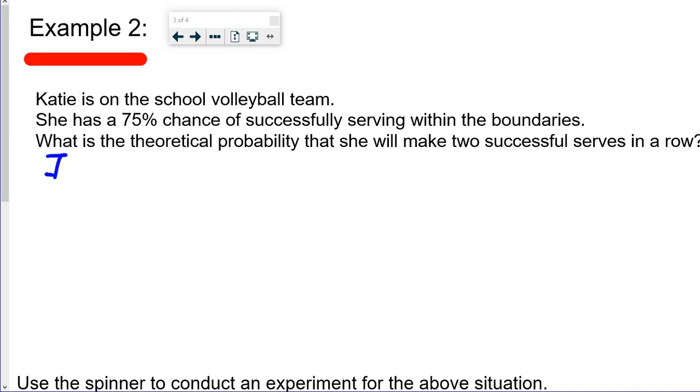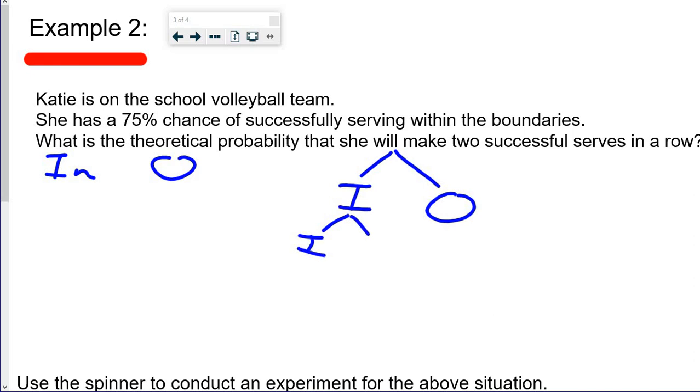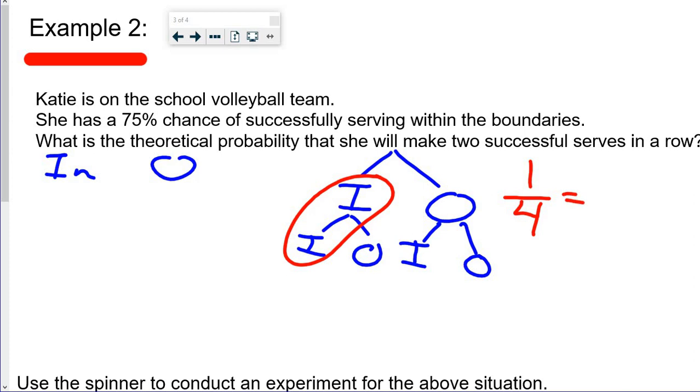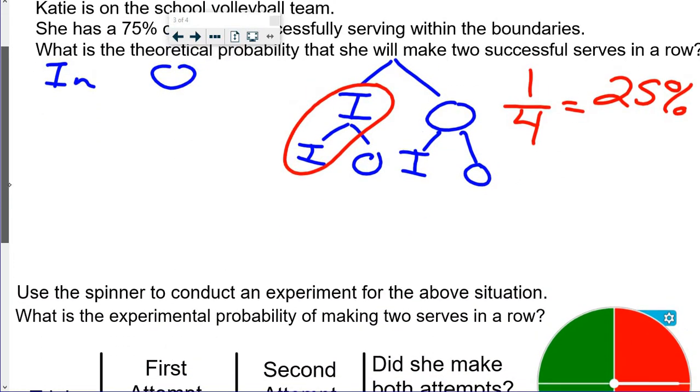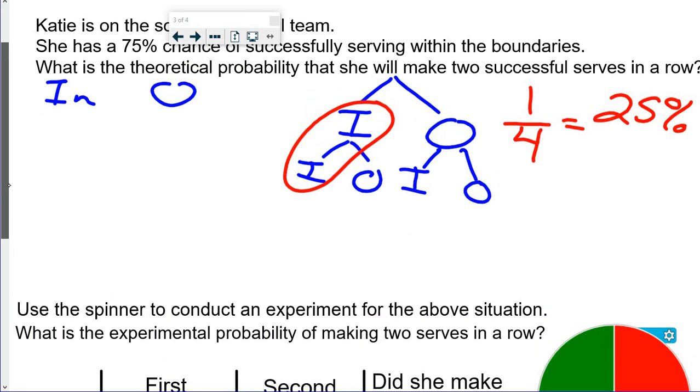So our 2 choices are in or out. If the first one lands in or out, the second one lands in or out. That means the second one could be in or out. So she has right here 2 in a row. That's 1 in 4, which equals 25%. And she has 75%. Now, this is a little different because when you add skill into it, it's not completely random.